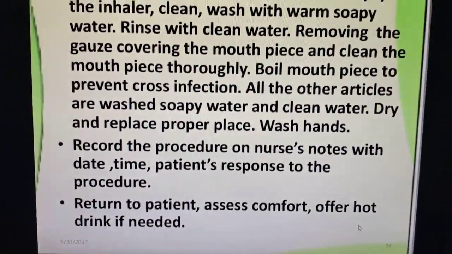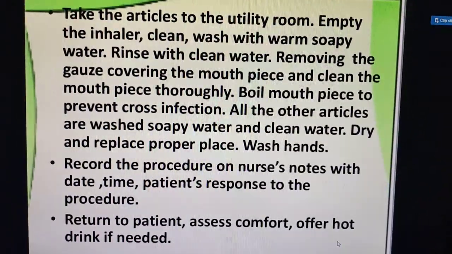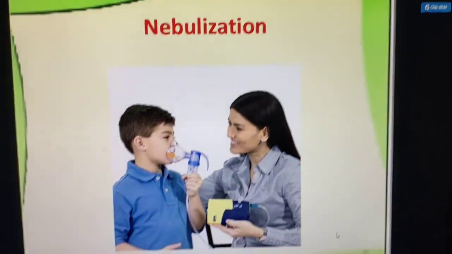Clear, no? This is all about the steam inhalation, and next class we'll see nebulization.